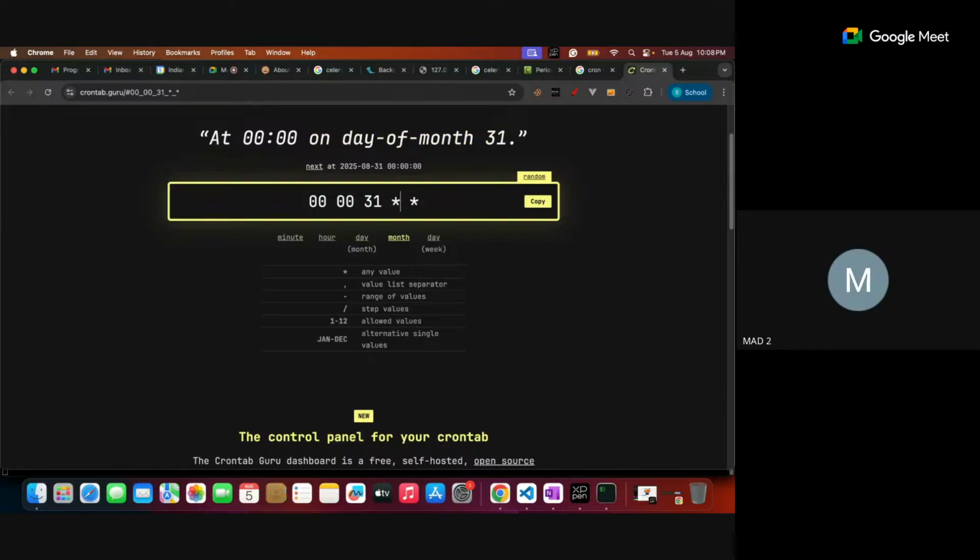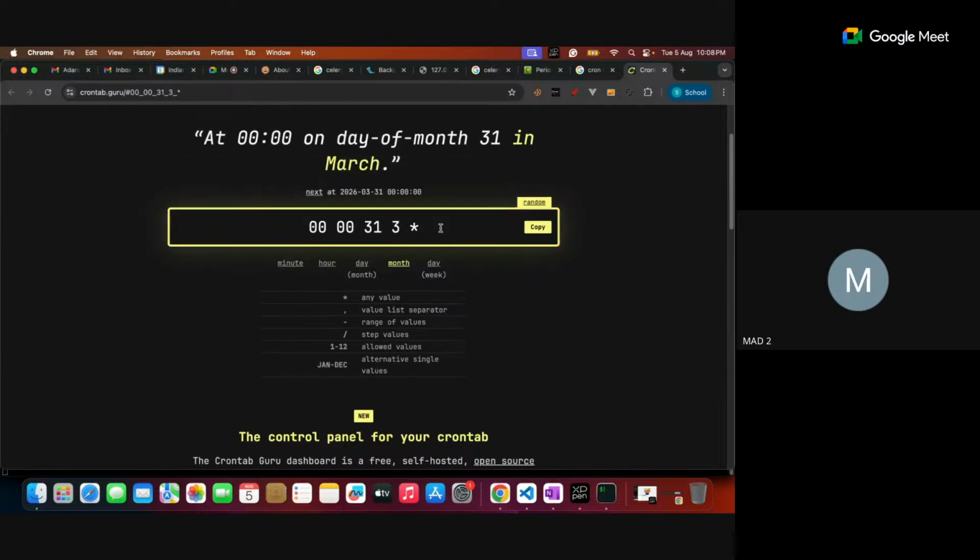And which month out of 12 months? Maybe I want it every month at the end of the day, like the 30th or 31st. Or I want it by the end of March, on March 31st, so then I can specify 3. On 31st March we get that IT alert, and I want to send it.